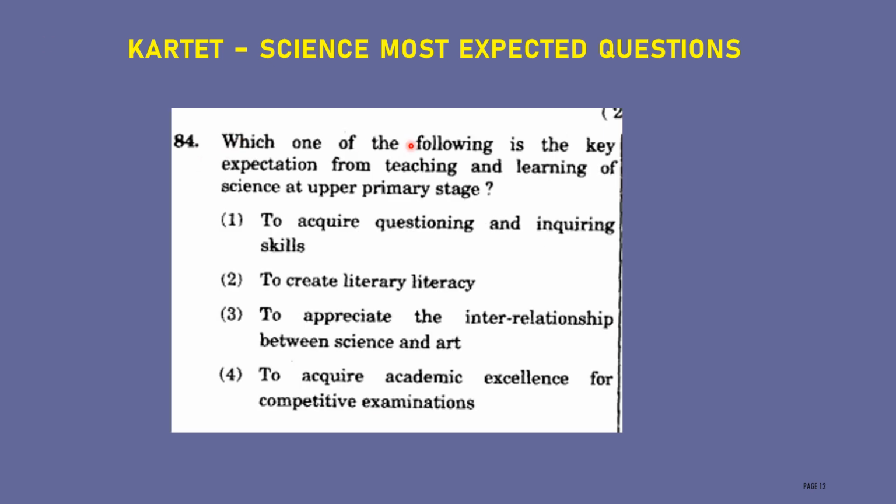Next question, which of the following is the key expectation from teaching and learning of science at the upper primary stage? At the upper primary stage, which are the key expectations of teaching of science? They are asking the question. Option 1, to acquire questioning and inquiring skills. Option 2, to create literary literacy. Option 3, to appreciate the interrelationship between science and art. Option 4, to acquire academic excellence for competitive examination. The correct answer for this question is to acquire questioning and inquiring skills. This one is very important.